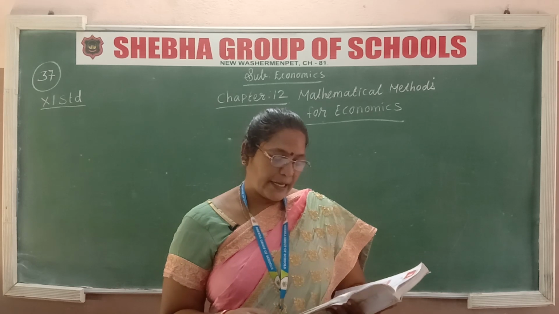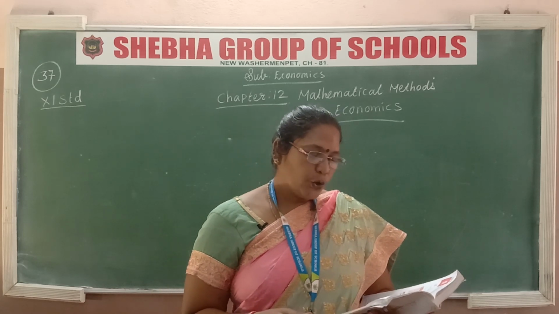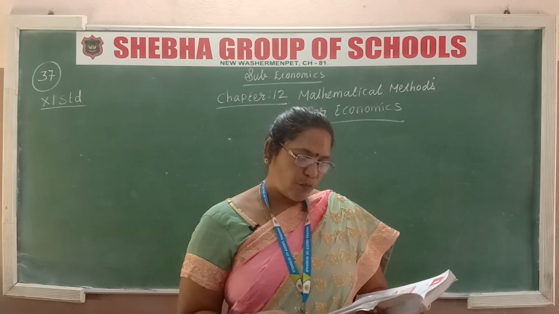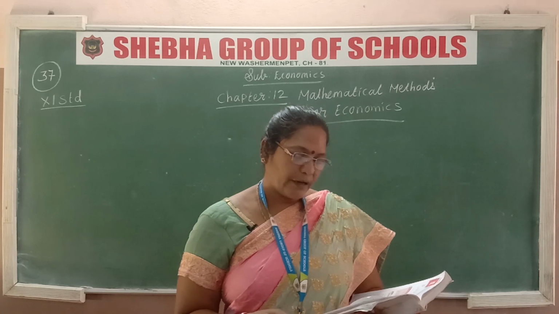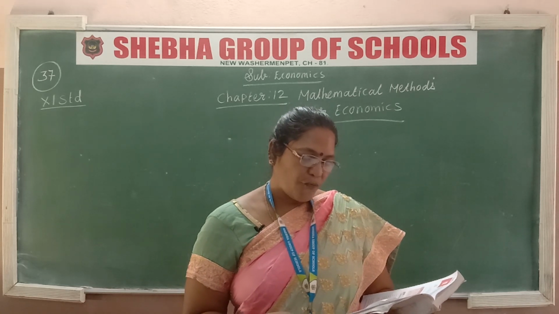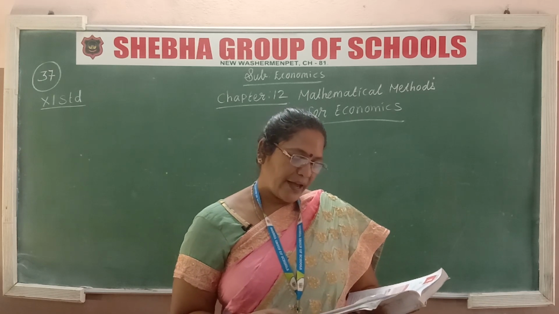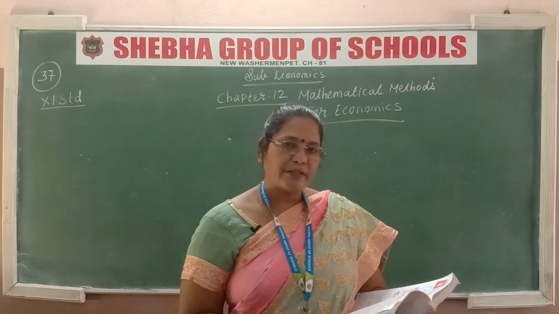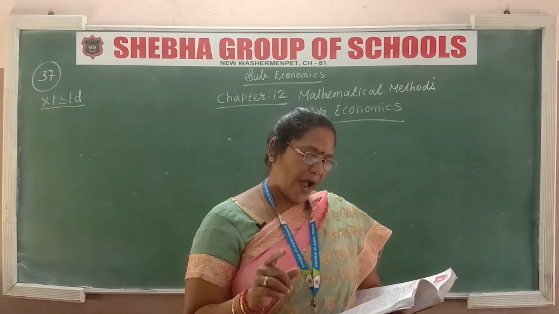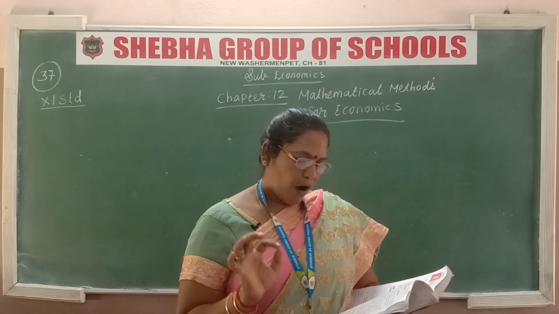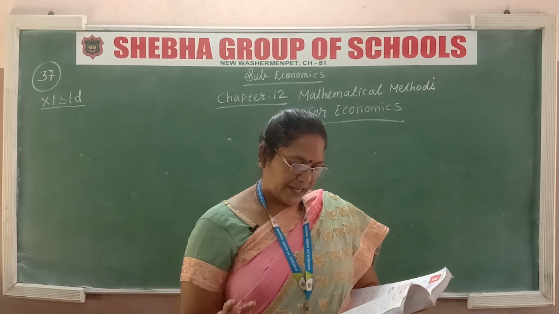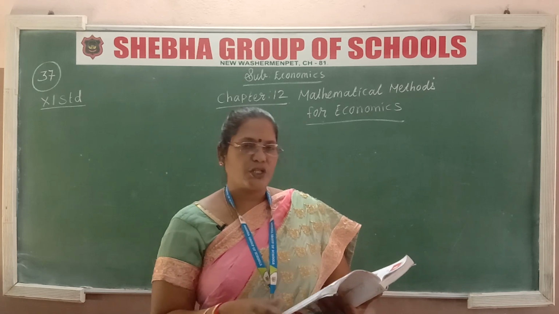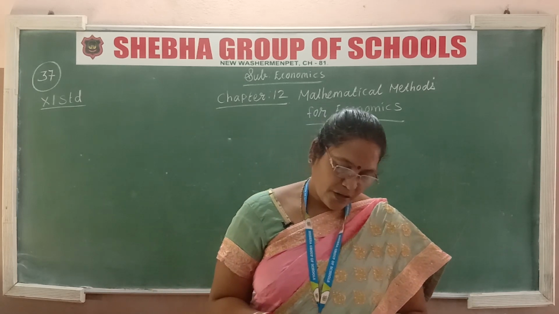Functions with a single independent variable are called simple univariate functions. Functions with more than one independent variable are called multivariate functions. The independent variable is often denoted by x. The dependent variable is often denoted by y. For example, y is a function of x, which means y depends on x, or the value of y is determined by the value of x. Mathematically, one can write y is equal to f of x. So now let us move to the linear equation.